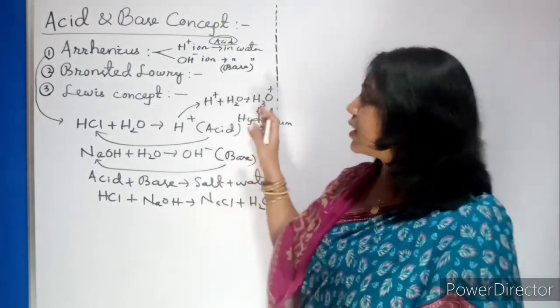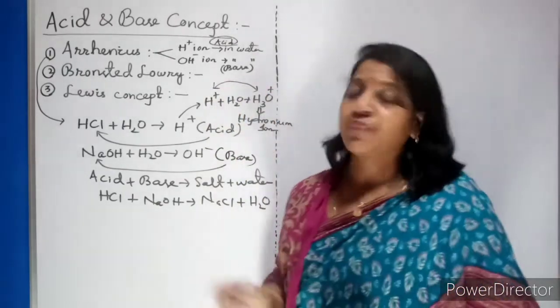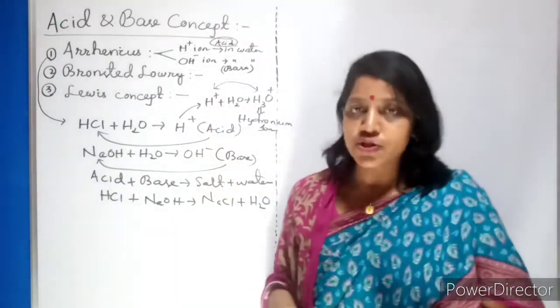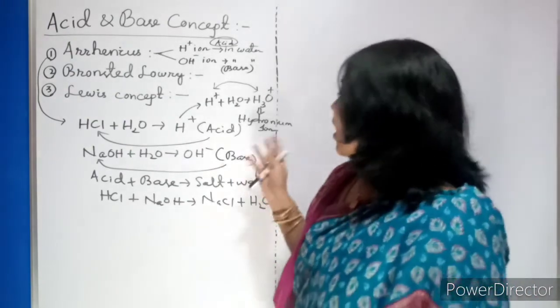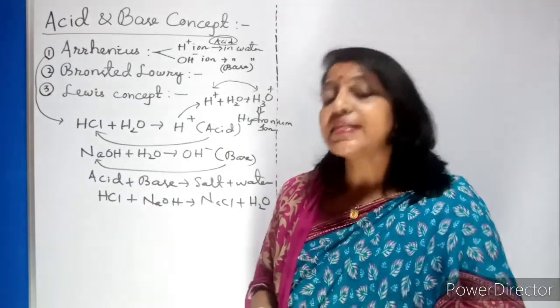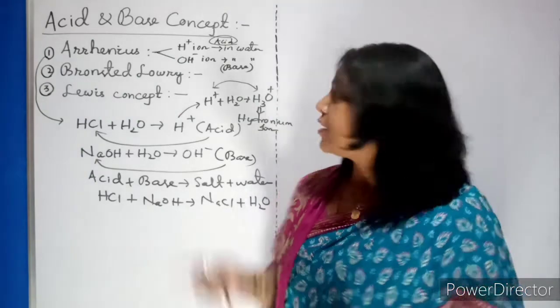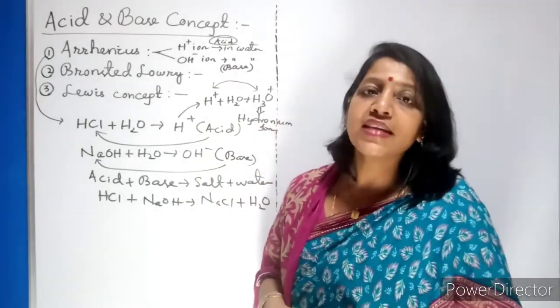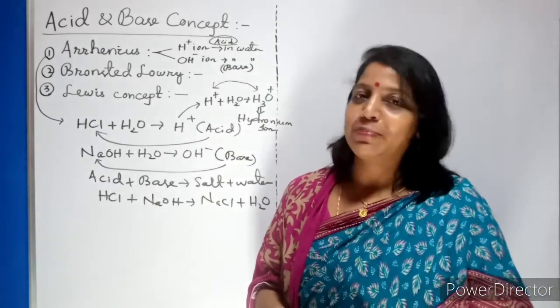Fine. So don't be confused about H+ or H3O+. Both are one and the same. Wherever we mention H+, you just understand that it is the hydronium ion. For simplicity we write H+, but as it does not exist independently, it is always combined with water to give H3O+. That is called the hydronium ion, and its structure is trigonal pyramidal.